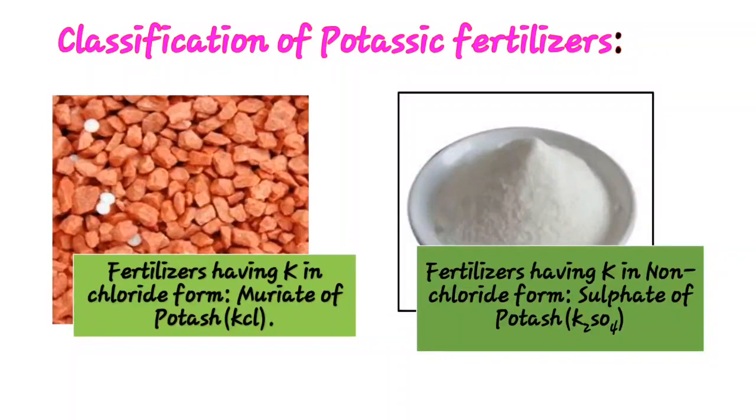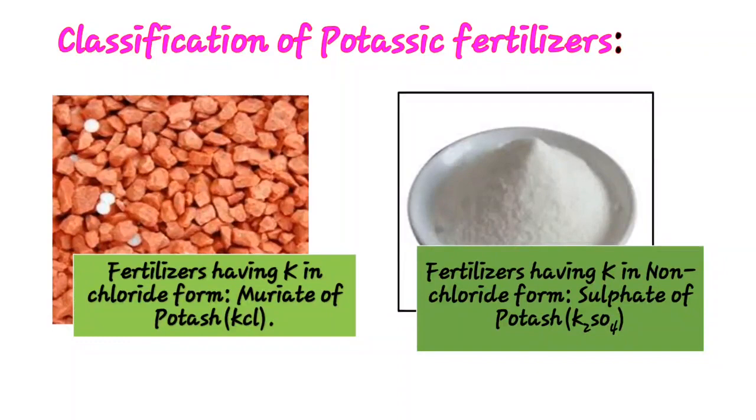So sulfate of potash, also sulfate of potash magnesium, that is a double salt of potassium and magnesium, and potassium nitrate, are the second class examples. They are costly, okay. So normally they are costly and used for growing special crops like potato, tobacco, tomato, in which quality is more important.